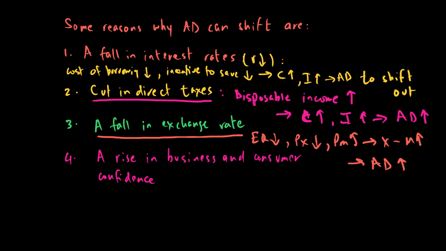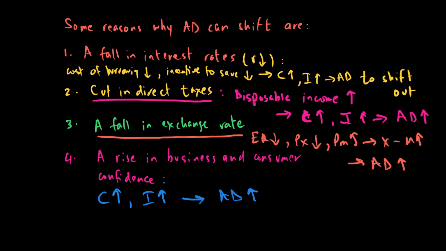The last one is a rise in business and consumer confidence. If consumers and businesses are confident about the future, they will want to consume more and invest more, hoping that the future will be better, and that in turn will make AD go up as well. In fact, it's a very important component. If the economy is feeling optimistic about the future, the demand in the economy will be strong as people will be spending more money. So these are the factors that can make the AD curve shift to the right.